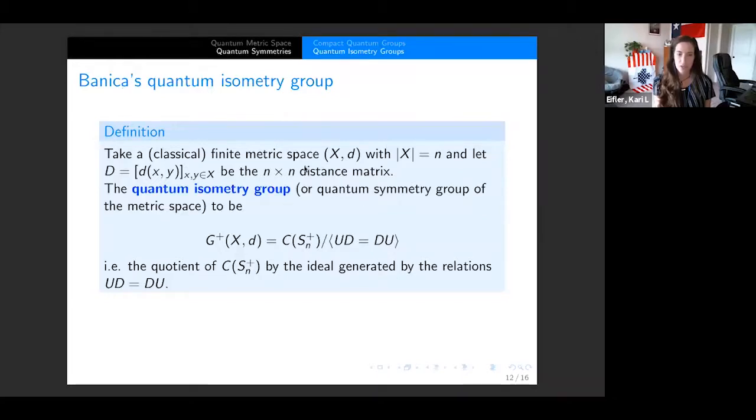So formally, you can think of this as just adding extra isometric structure relative to the metric. Remember, in the classical case, U is a permutation matrix, and so we end up getting all isometries here. And so that is the quantum isometry group for a finite metric space. And our goal is that we want to capture this definition and expand it to now be defined for quantum metric spaces rather than just classical metric spaces.